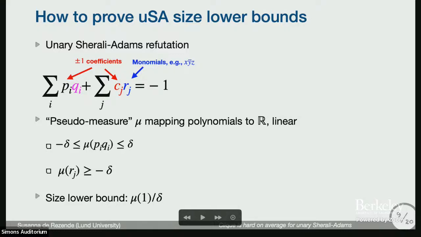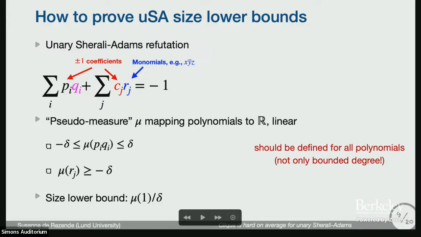So to see why this is the case, if we just apply this measure on both sides, the largest contribution I can get from any monomial here to getting to minus mu of 1 is minus delta. And also from here, the largest negative contribution I can get is minus delta. So I need at least mu of 1 over delta monomials for this refutation.